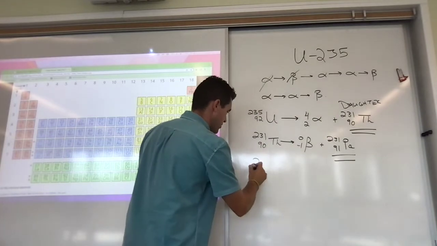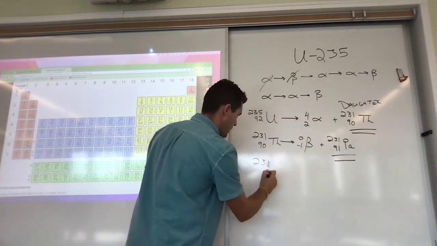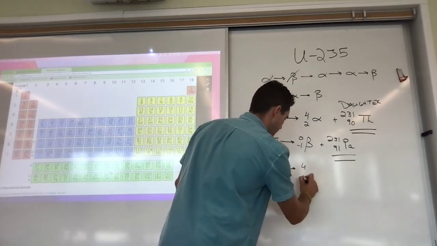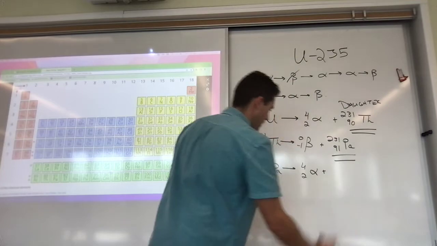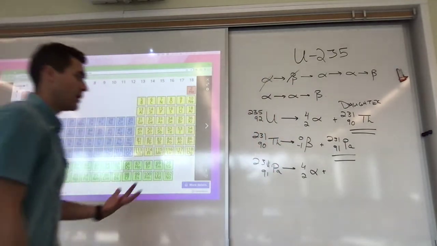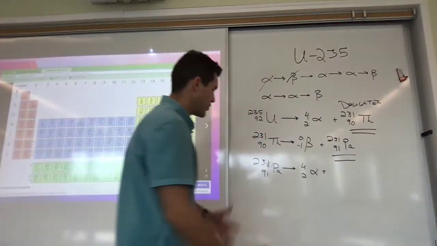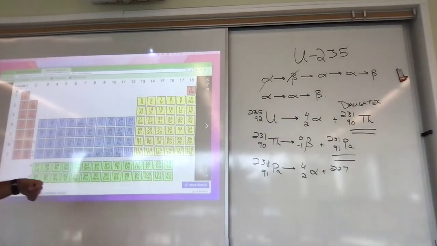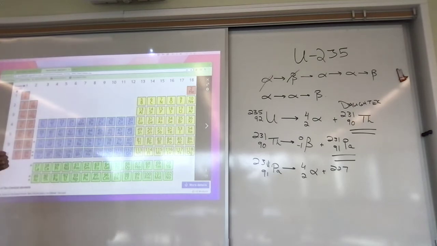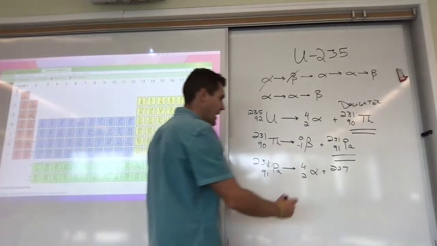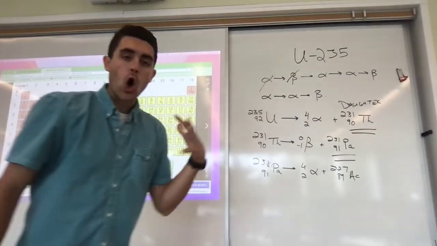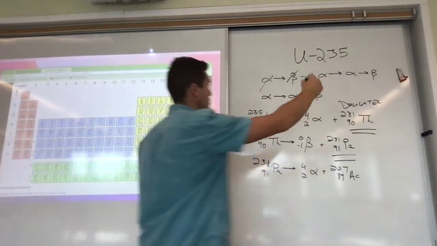Next is an alpha. Let's try alpha. So I got protactinium-231, element 91, that undergoes alpha decay. And alpha decay means I lose a mass of 4, so I'm at 227. And my new isotope is now no longer element number 91. Now it's element number 89, actinium. And we can go on all the way through this step. We would lose an alpha particle.